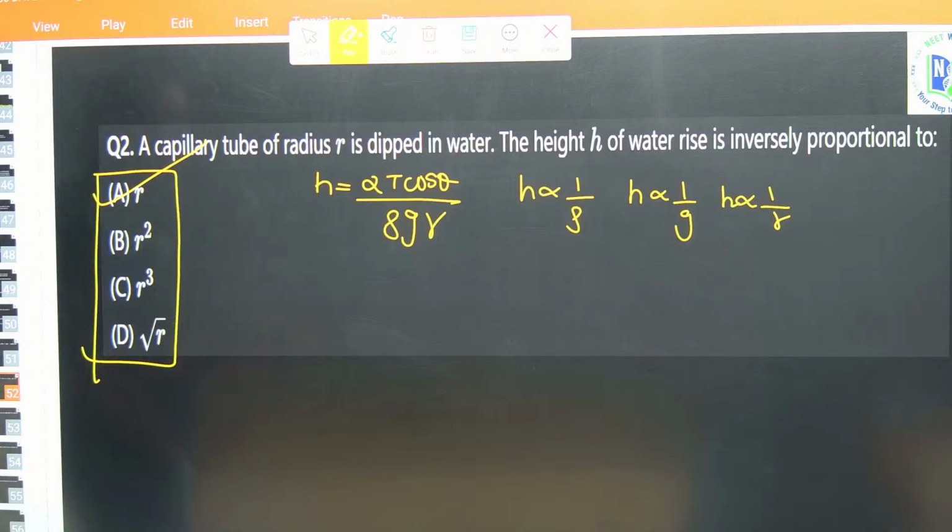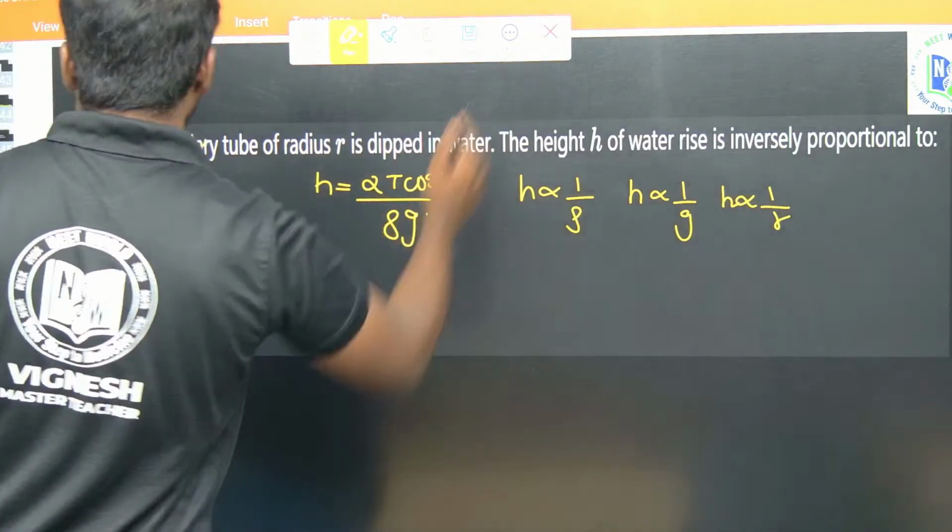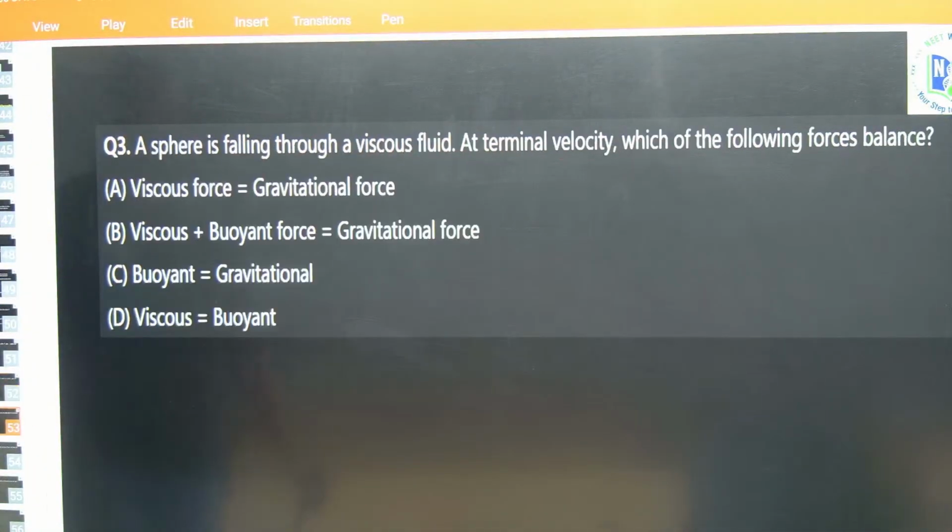Can we go for the next question? Okay, a sphere is falling through a viscous fluid at terminal velocity. Which of the following forces balance? Okay, so can you give the answer for this question? Terminal velocity they are asking.